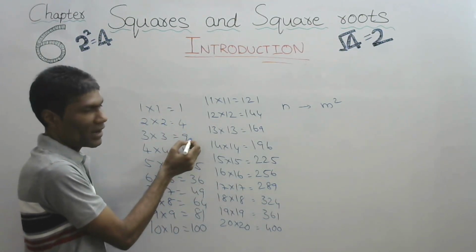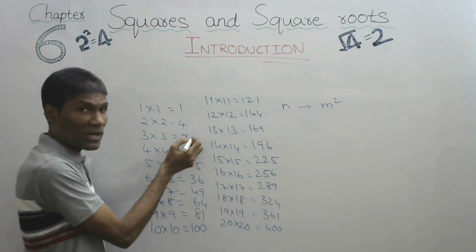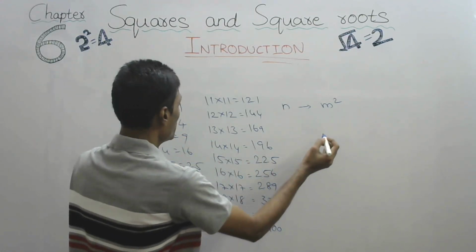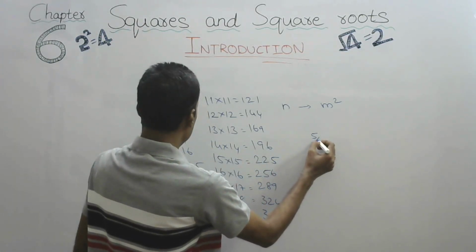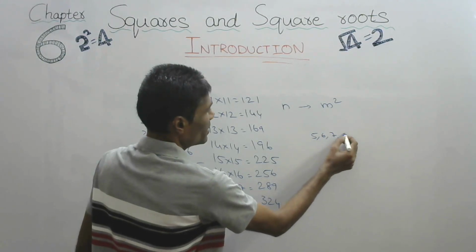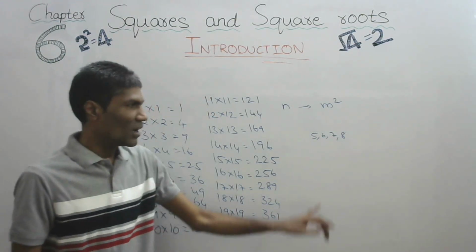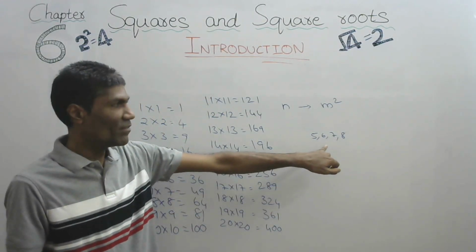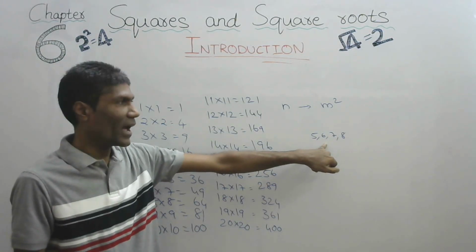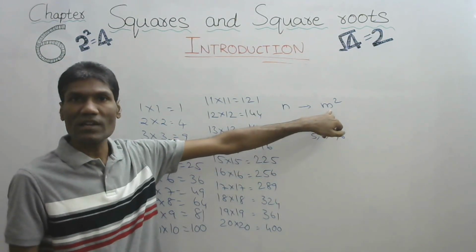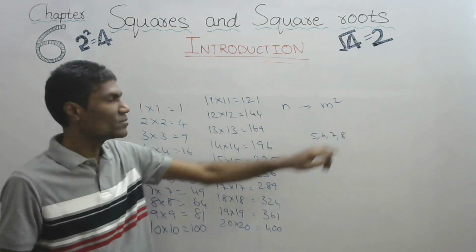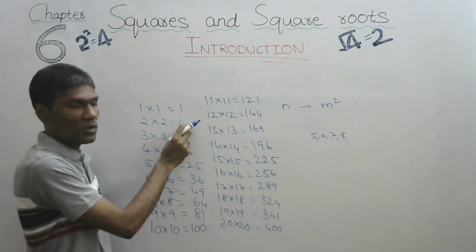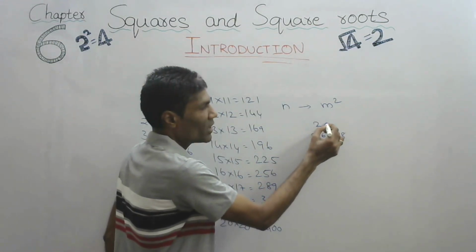Now let us see some properties of square numbers. See 4, 9. What about the in-between numbers? We have 5, 6, 7, 8. Are these square numbers? Can we express these as m square? Is it possible? No. Numbers between 1 and 4, that is 2, 3.